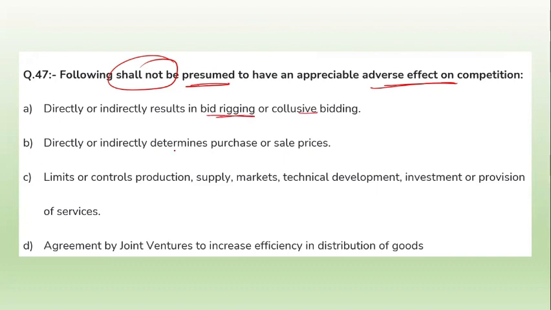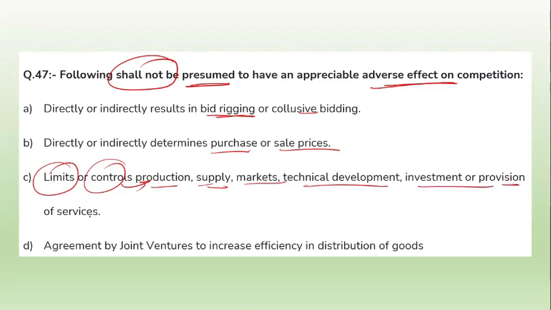Option B, directly or indirectly determining the purchase price and sale price. This is also an adverse effect on competition. Option C, limiting or controlling production, supply, markets, technical development, investment, provision of services. This also leads to an adverse effect on competition.